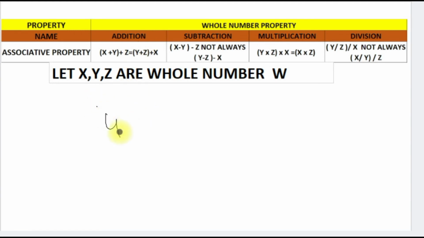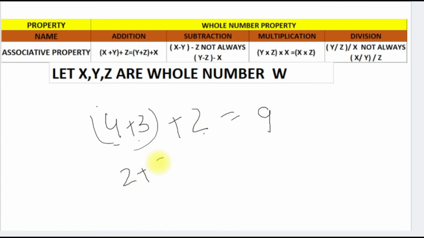If we add 4 plus 3 and then add 2 to it, 4 plus 3 is 7, plus 2 is 9. But if we change the sequence of this process, 2 plus 3 plus 4, 3 plus 2 is 5, plus 4 is 9. So the answer will be the same. The associative property says if we change the sequence of the whole numbers, the answer will be the same. So the associative property is also applicable for addition, right?